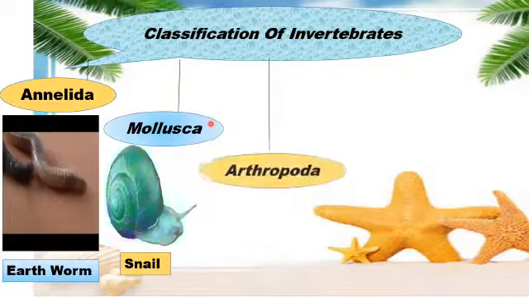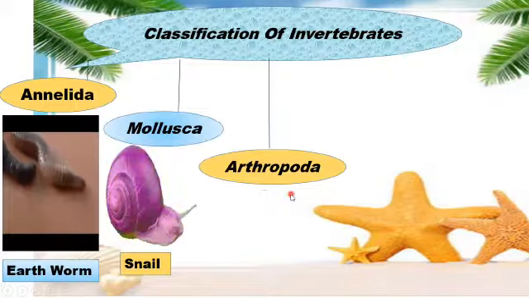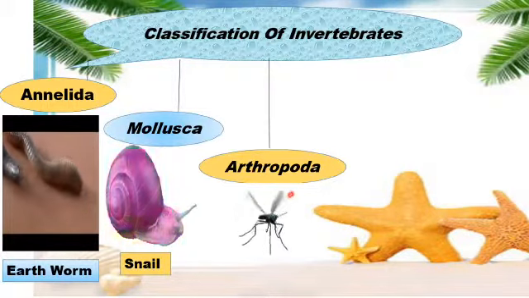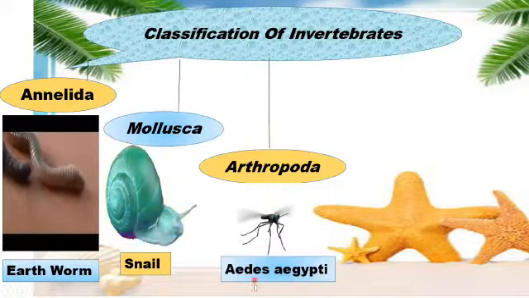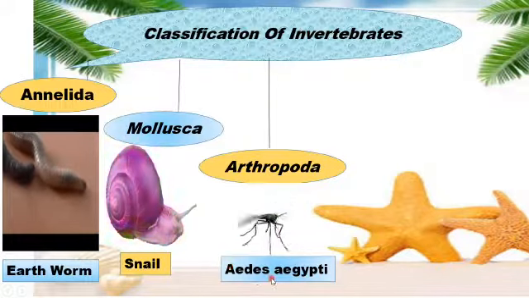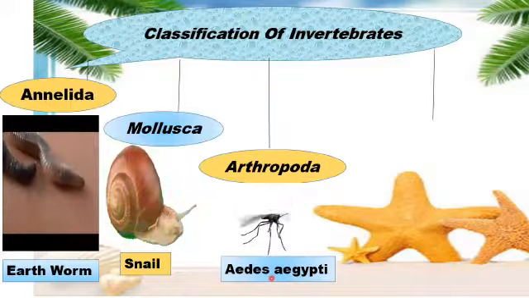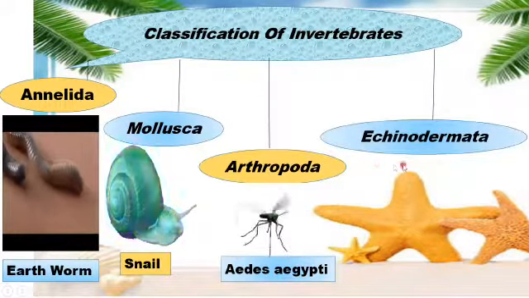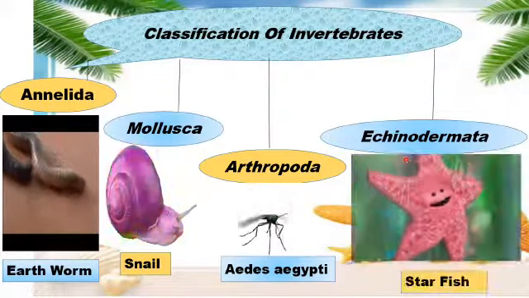The seventh one is the phylum Arthropoda, and this is about the insects. Like in this case, we have the example of mosquito, that is the Aedes aegypti. And we know that Aedes aegypti is the mosquito that causes dengue fever. The last phylum, the eighth phylum of the invertebrates, is the Echinodermata, that is about animals like starfishes.